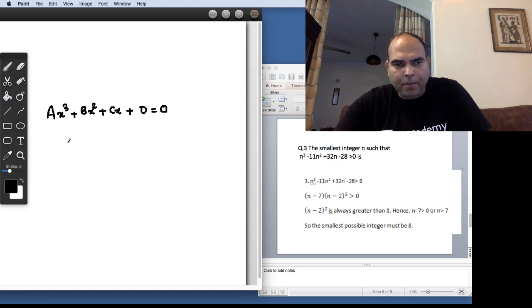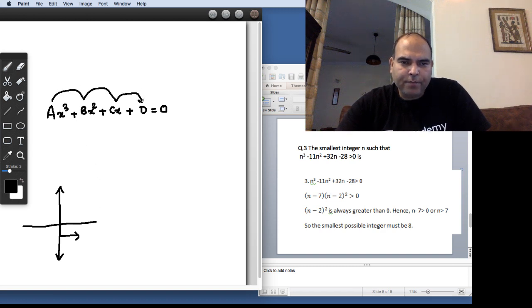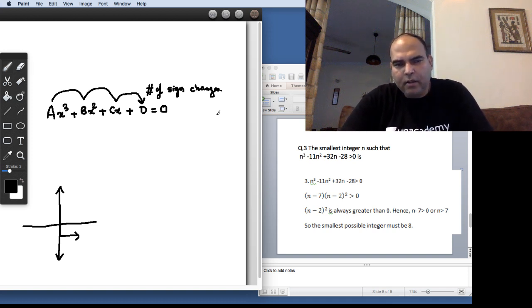The number of roots to the right of the y-axis will be the number of sign changes going from A to B to C to D, right? So that you can definitely think of in this dimension.